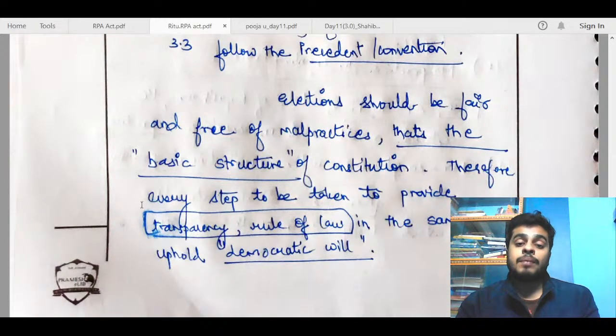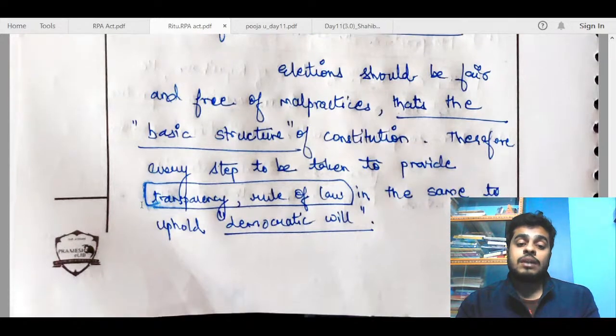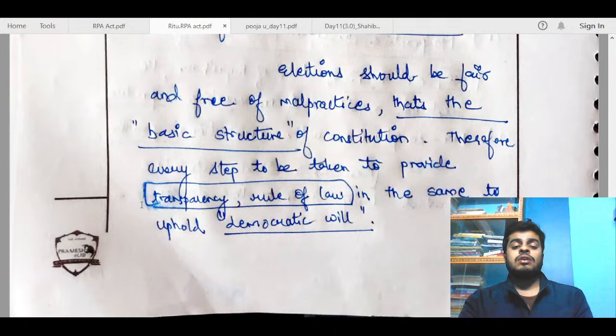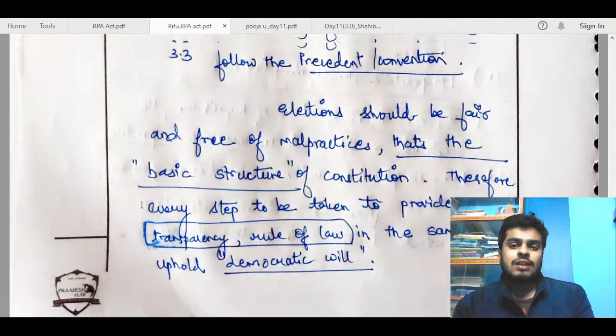Elections should be fair and free of malpractices. That's the basic structure of the Constitution. Therefore, every step should be taken to provide transparency, rule of law, and the same to uphold the post. So, okay, the conclusion is decent. I think also you have taken a positive view, so that is fine.